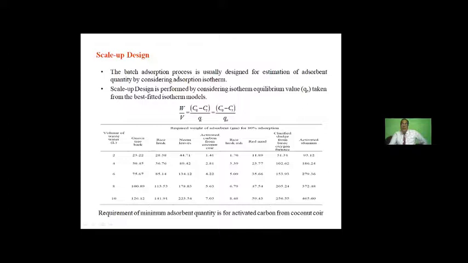Then scale-up design to calculate the quantum of adsorbents. We have taken the equilibrium value from the best isotherm data. In many of the cases, as I said, Freundlich has been taken, and in two cases we have taken the other two isotherms, and from that the qe value has been obtained. Then we have calculated how much adsorbent will be required for removal of the phenol to the desired concentration with the 80% adsorption capacity.